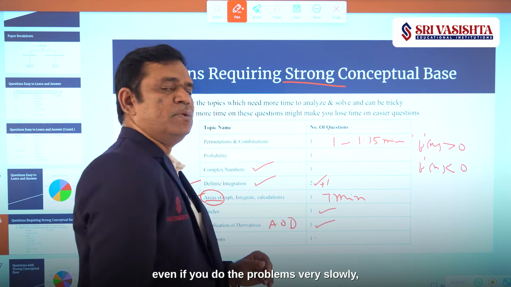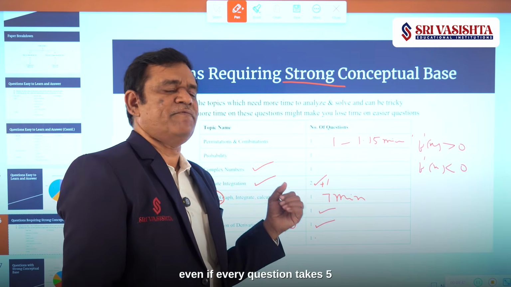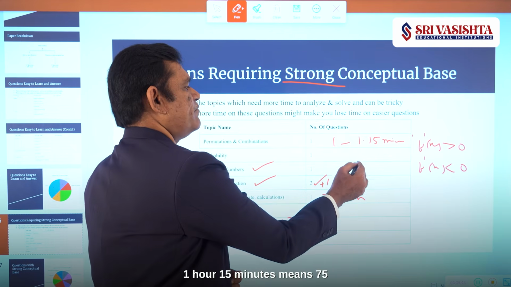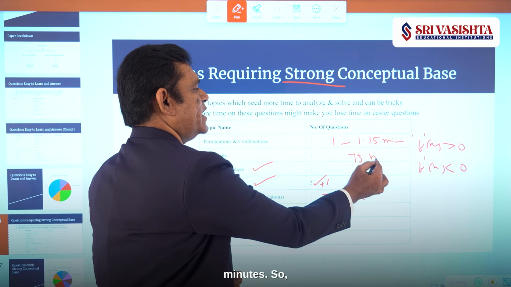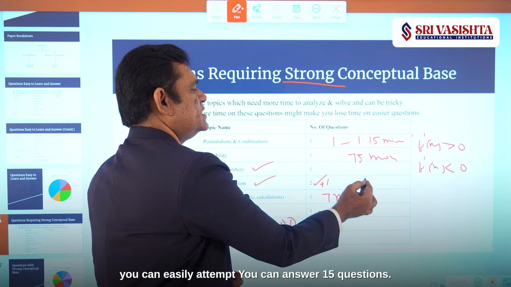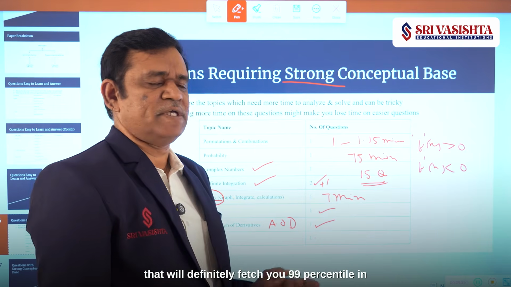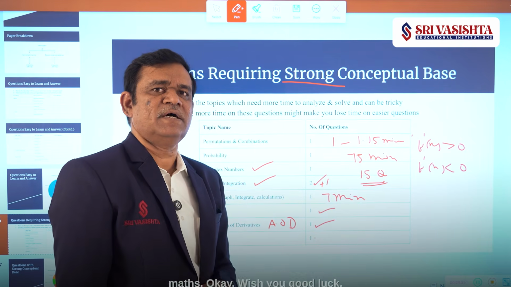Even if you do the problems very slowly, even if every question takes 5 minutes, 1 hour 15 minutes means 75 minutes. So you can easily answer 15 questions. That will definitely fetch you 99 percentile in maths.